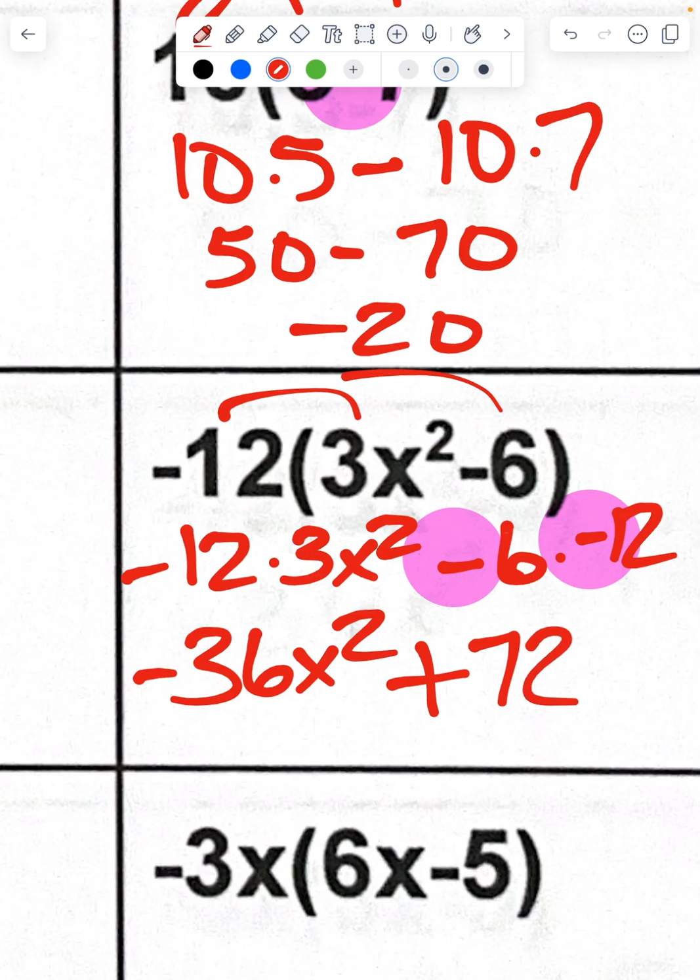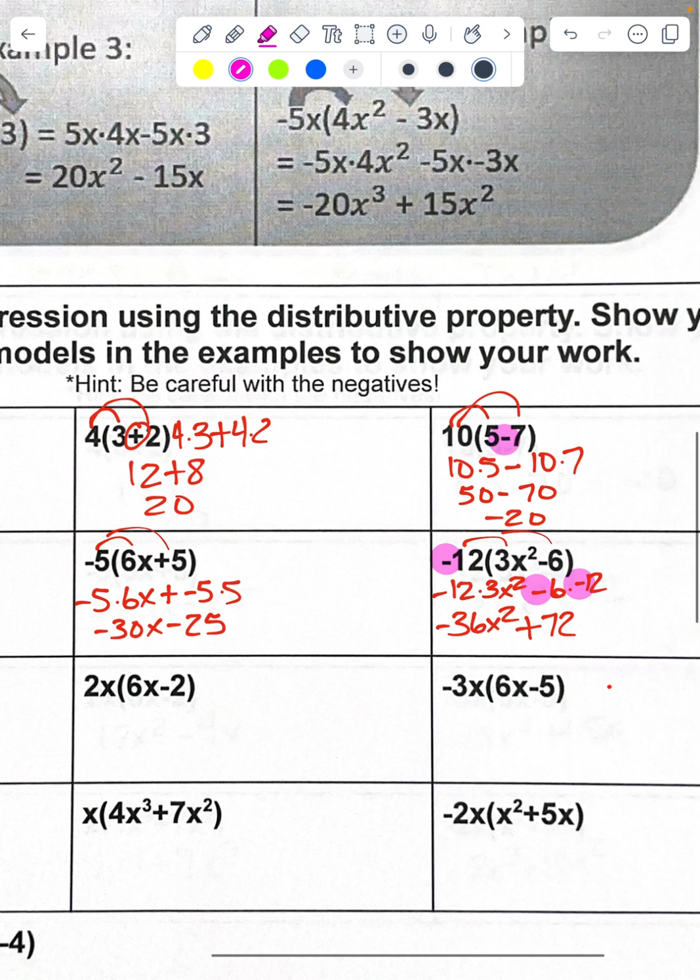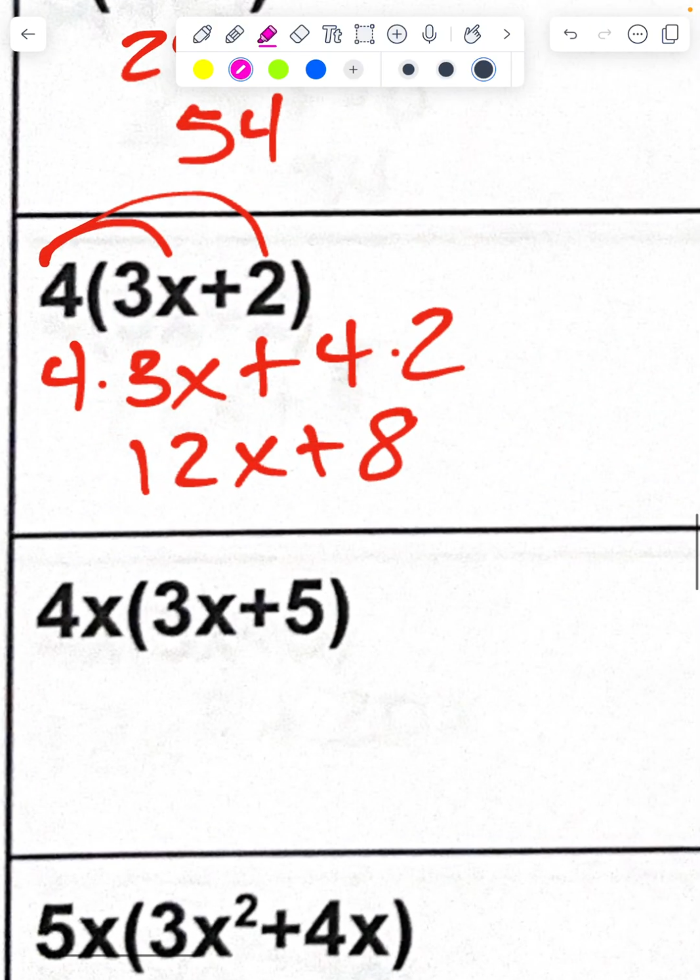One thing, when I have a negative sign on the outside of the parentheses, everything in that parentheses is going to change signs. It makes everything in the parentheses change signs. So you automatically know when I'm distributing a negative number, everything in the parentheses is going to change signs. Okay, here, oops, let's back that up.